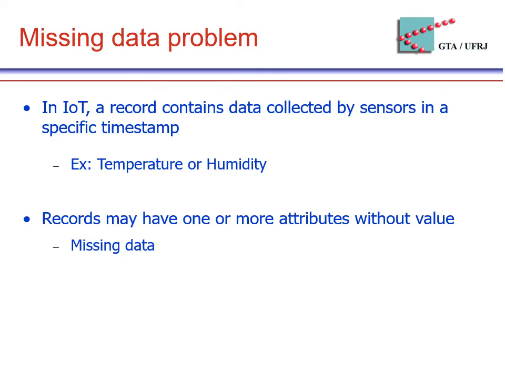In IoT, a record contains data collected by sensors, such as temperature or humidity, at a specific timestamp. However, collected data might present missing values due to various reasons, such as network problems, damaged sensors, or security attacks. Such inconsistent data introduce errors in data analysis, so to ensure high-quality services, it's imperative to identify and deal with this missing data.